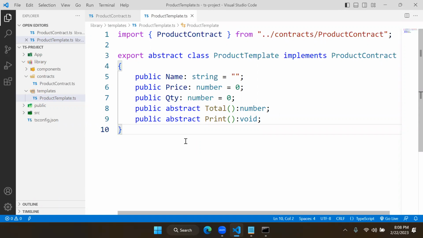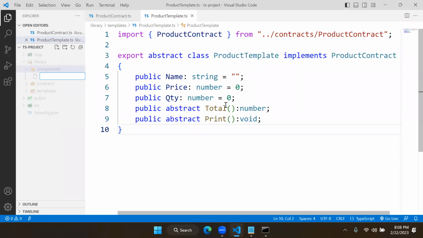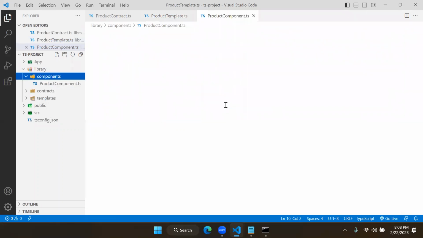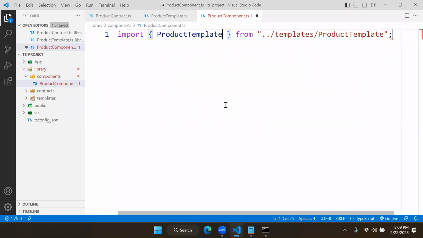Now I want to use this template in a component. Then what do you have to do? In the component, add a new class. So we have the component class, product component dot ts. This is the product component. Here we need to import product template from templates.